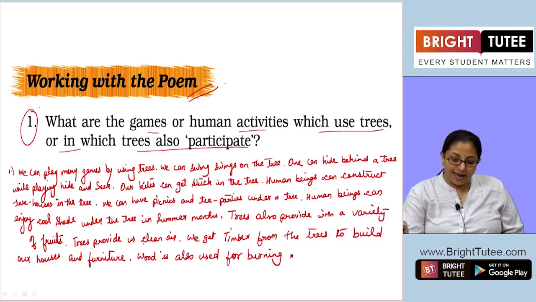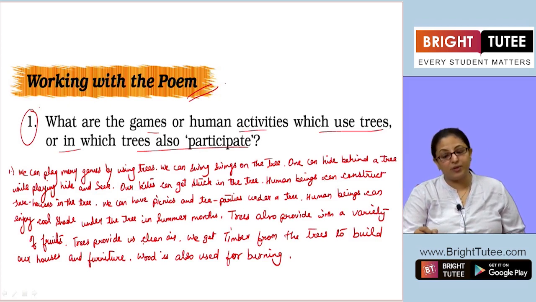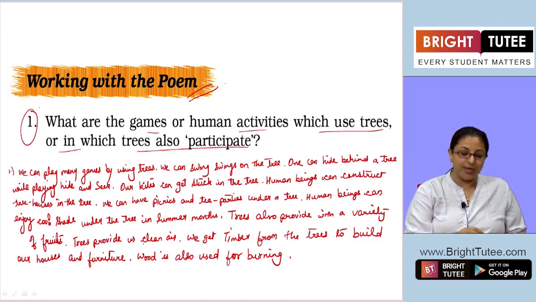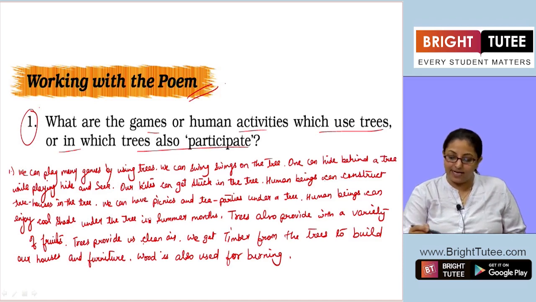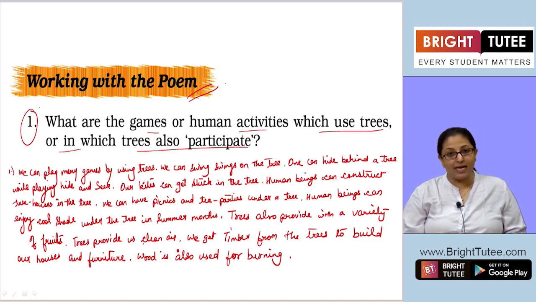We can play many games by using trees. We can swing swings on the tree. One can hide behind a tree while playing hide and seek. Our kites can get stuck in the tree. Human beings can construct tree houses in the tree. We can have picnics and tea parties under a tree. Human beings can enjoy cool shade under the tree in summer months. Trees also provide with a variety of fruits. Trees provide us clean air. We get timber from the trees to build our houses and furniture. Wood is also used for burning.